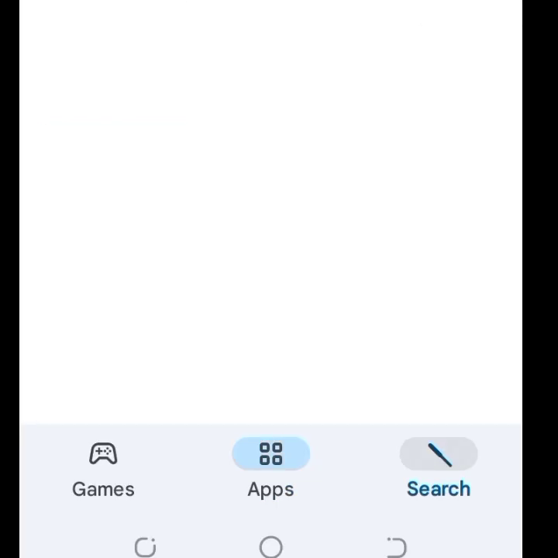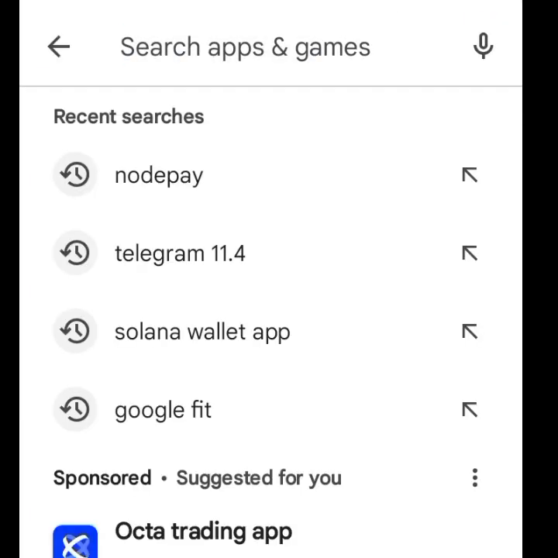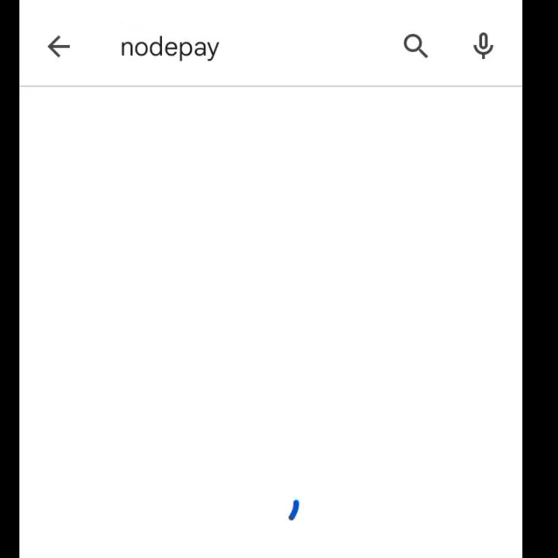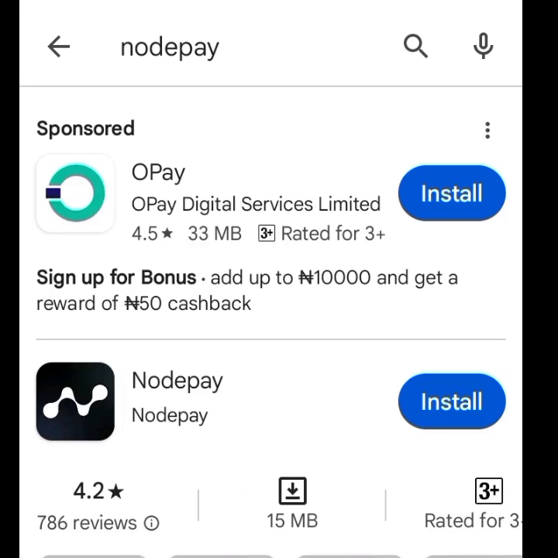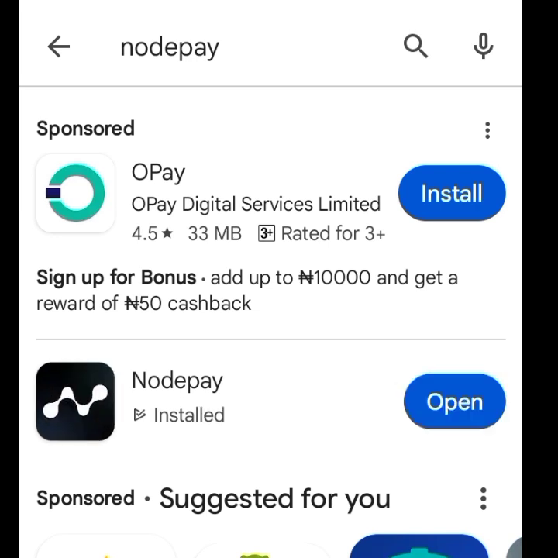I'll tap on search. Let's search for Nodepay. Okay, I can see Nodepay here. This is the Nodepay app here. So install. All right, installation completed. Let's open.